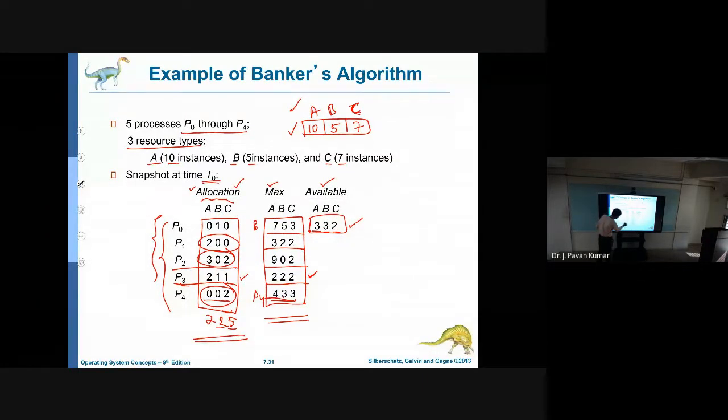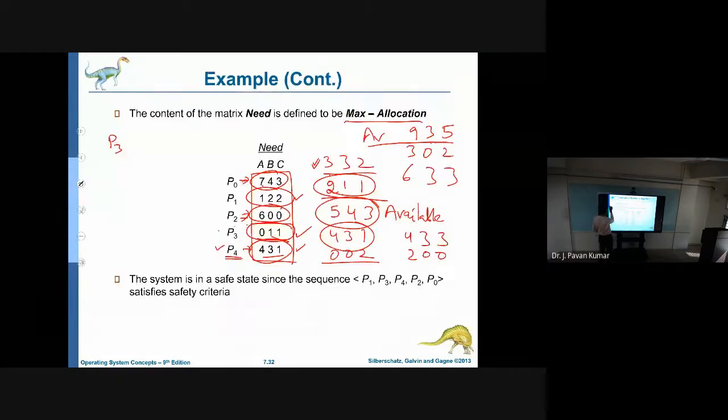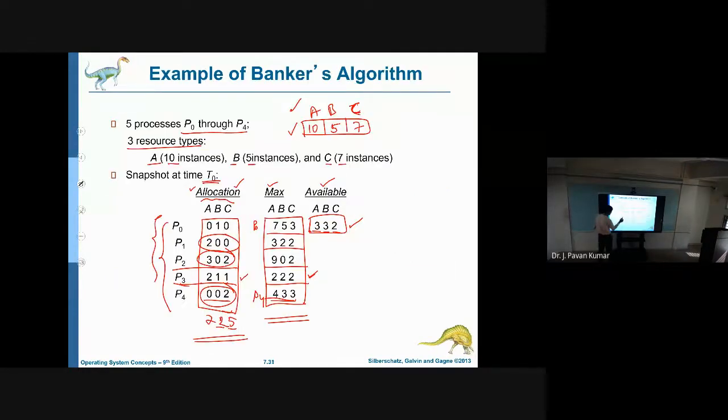Somewhere we did the addition wrong, I think. Yes, I think it will come as 4. Why? Because it is for P1, P0 only. There is pending, and we have 3 resources there. Total 5 instances of B we have. So definitely there should be 4 instances of B.